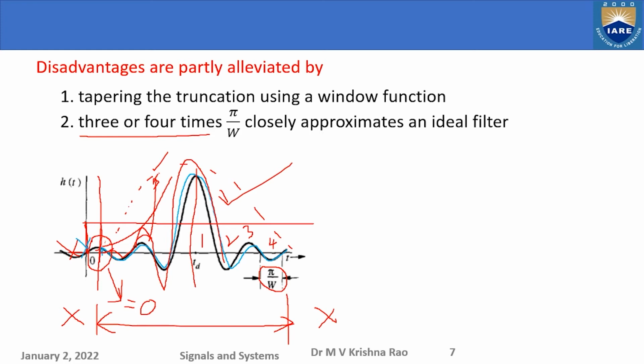So this is the impulse response. Earlier it was an infinite impulse response, that is the original sinc function. The infinite impulse response has been converted to a finite impulse response by the truncation operation. Okay, so in this case, this is the final step in the design of a practical filter or practical system.